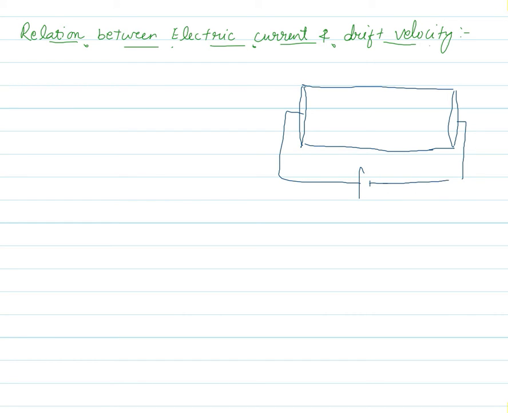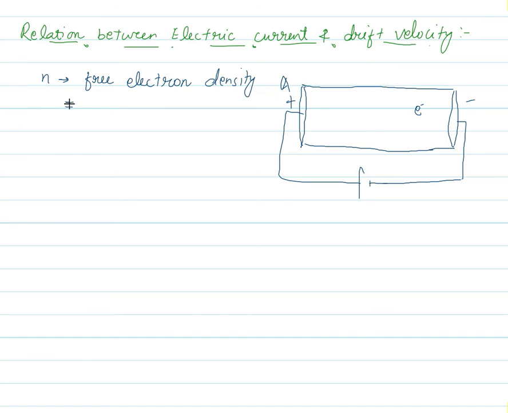Now we have a conductor, and this is obviously in the shape of a cylinder. Let me call the cross sectional area of this conductor A, and as this is a conductor, it must contain free electrons inside it. So there is one term which defines the number of free electrons, that is n, and n is called the free electron density.